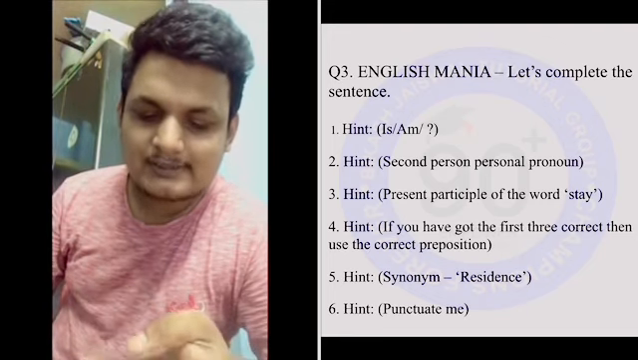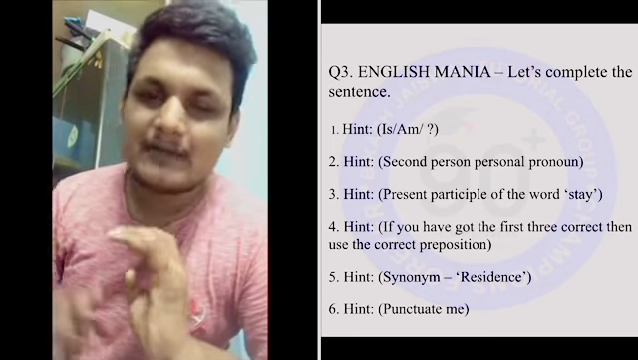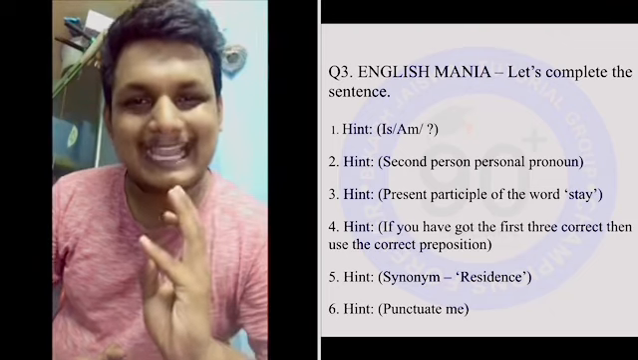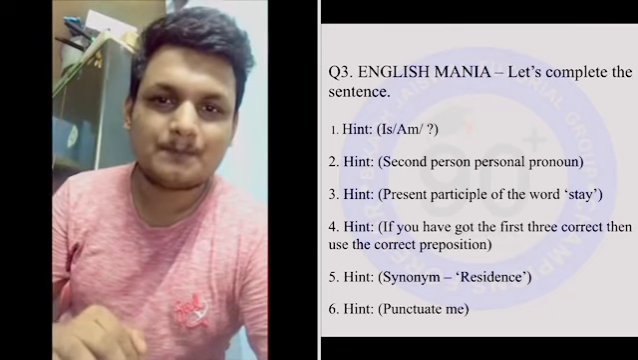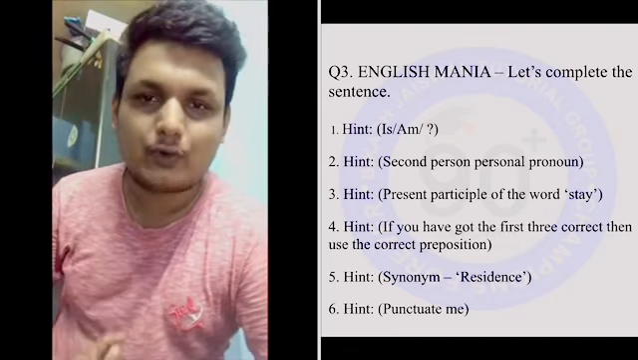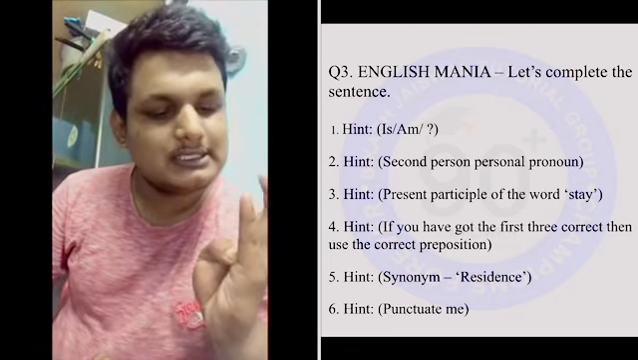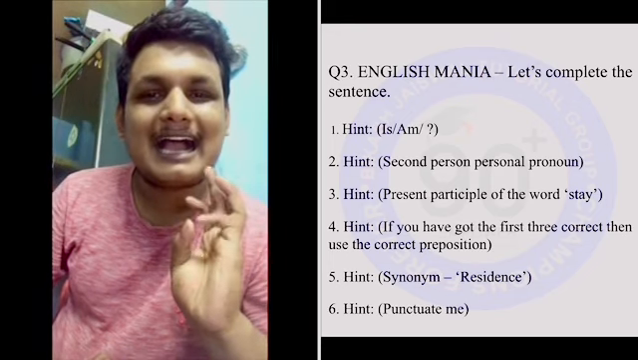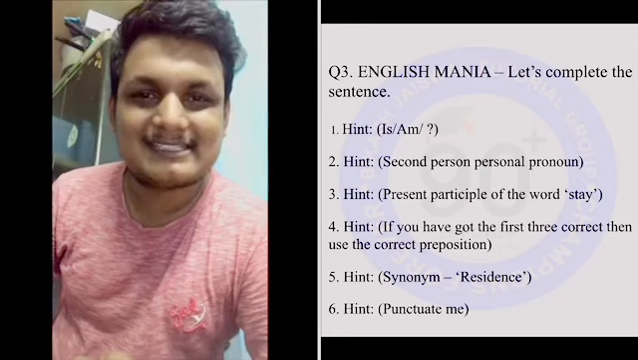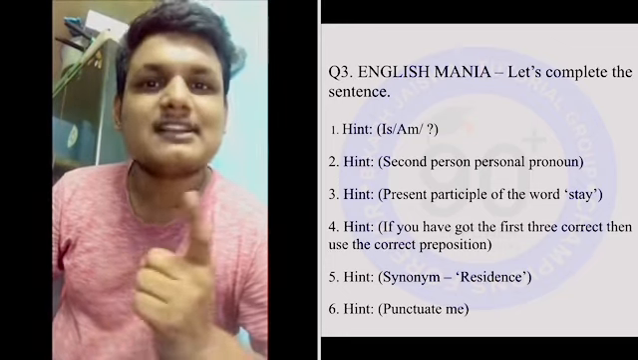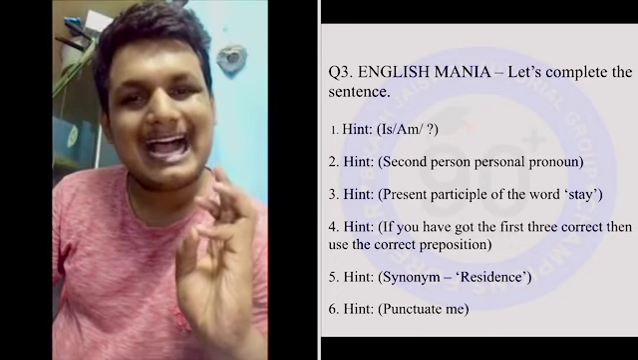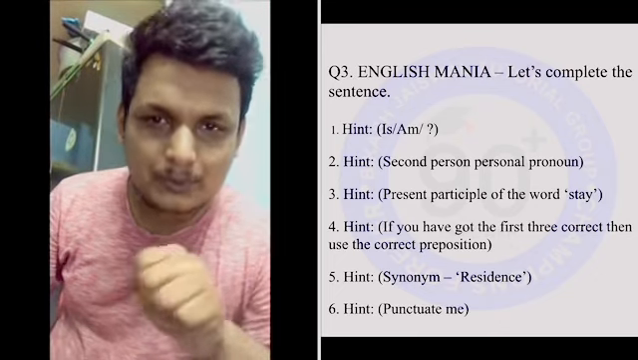So it is are you staying, and then we had kept a blank just to fill in the preposition. Are you staying dash home? Correct. So here the correct preposition will be at home. So we have got our fourth answer correct. Are you staying at home? Now let's check out what our sixth hint says. Sixth hint says punctuate me. Punctuate me in the sense, are you staying at home? It's an interrogative sentence. You have to put a question mark there.